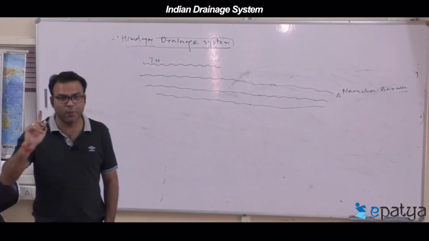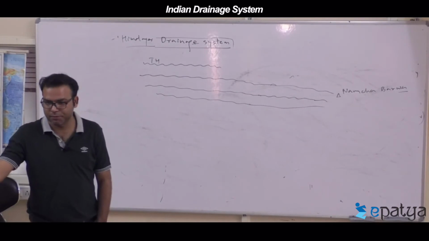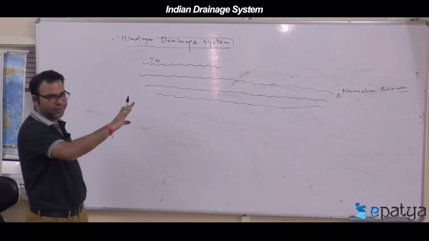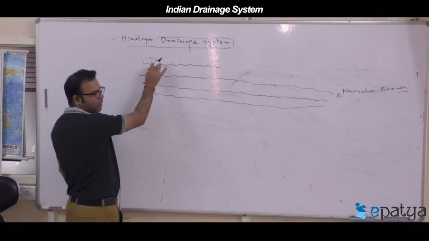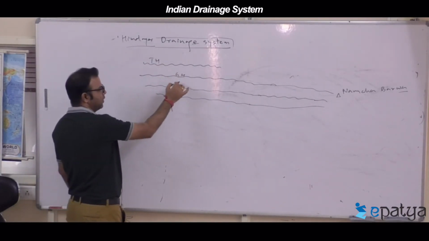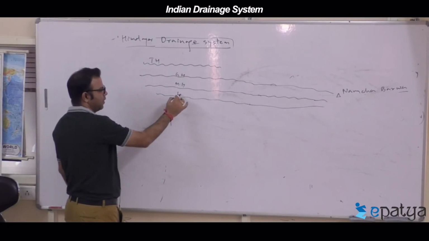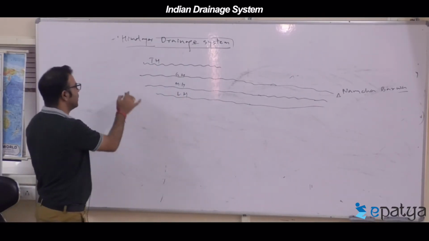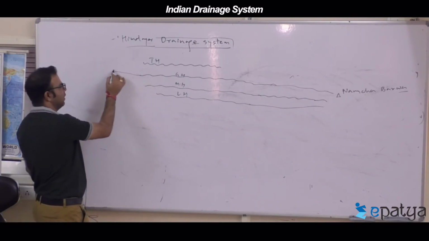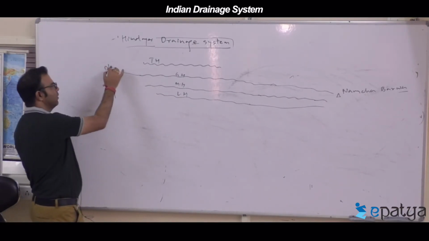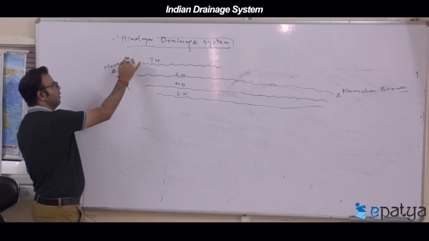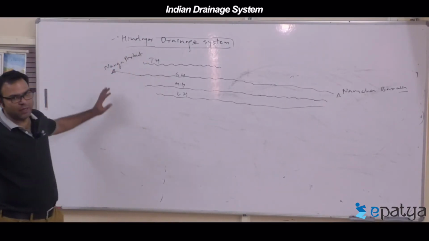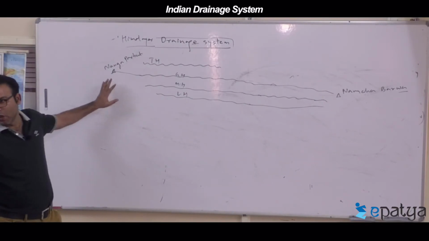Topic wise, just remember Namcha Barwa in the east. This is the Great Trans-Himalaya, this is the Great Himalayas, this is the Middle Himalaya, and this is the Lower Himalayas, the Shivaliks. This part is called Nanga Parbat, the westernmost part of the Himalayas.